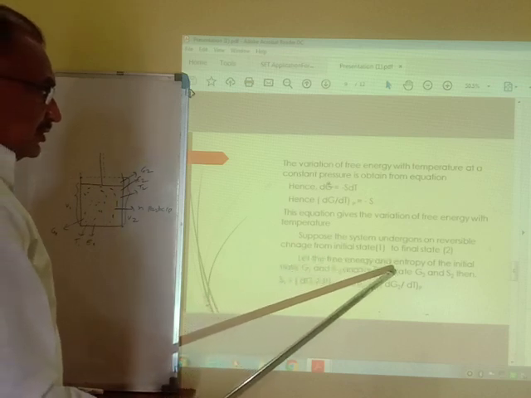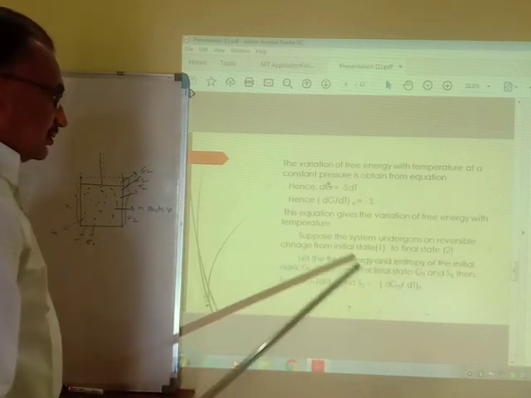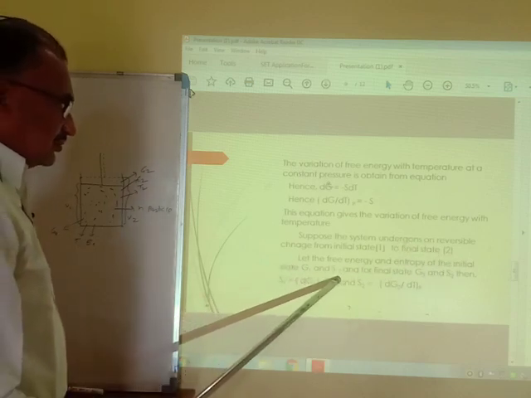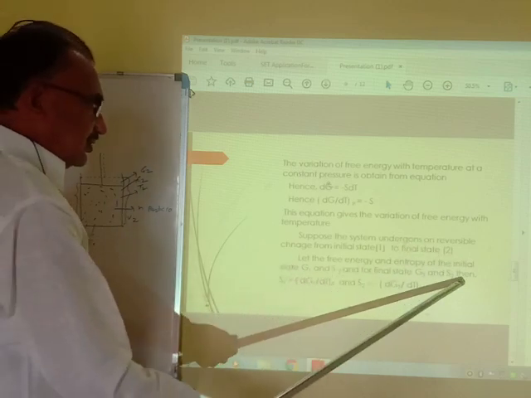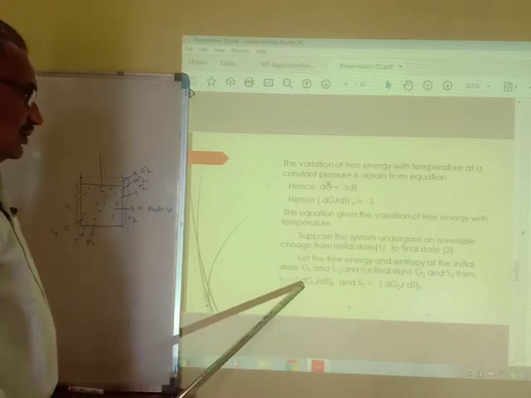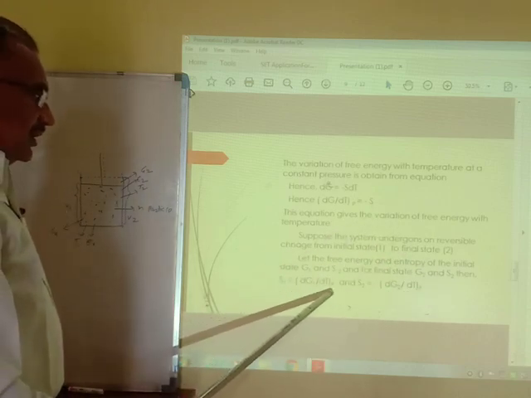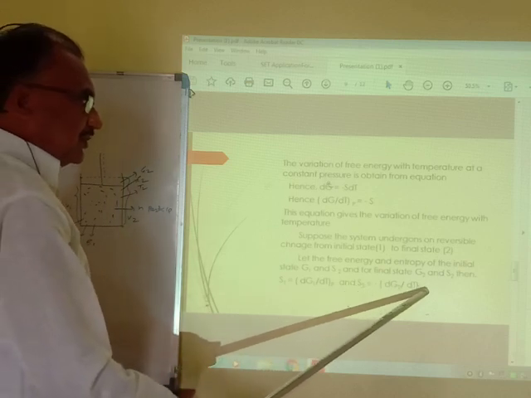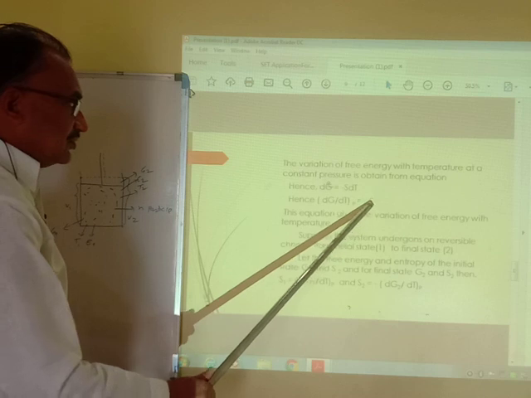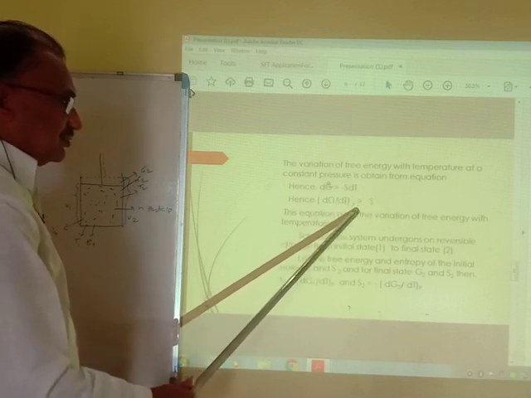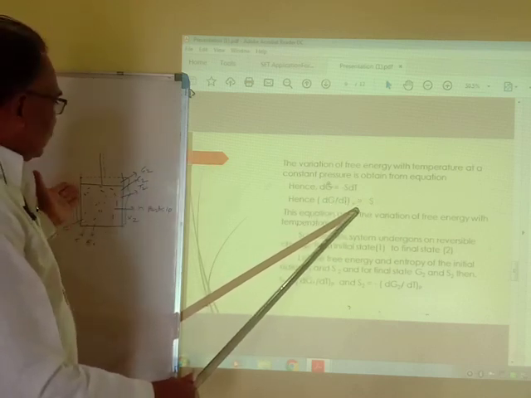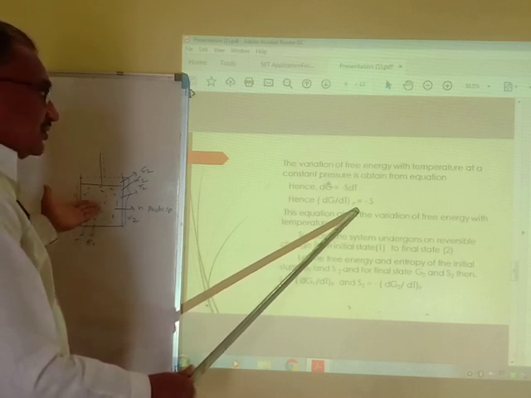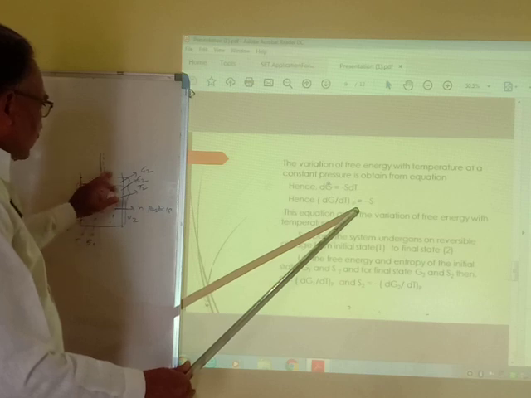Let the free energy and entropy of the initial state be G1 and S1, and of the final state G2 and S2. Then S1 is given as dG1 upon dT at constant pressure and S2 is given as dG2 upon dT at constant pressure, because S is equal to dG upon dT at constant pressure. Now here we consider a system that goes from initial state to final state.